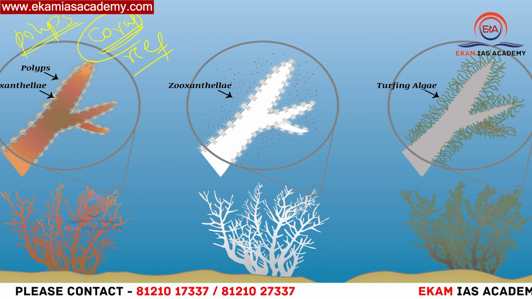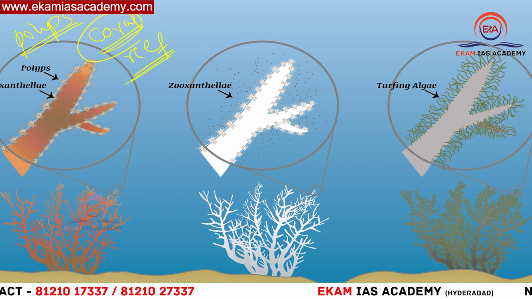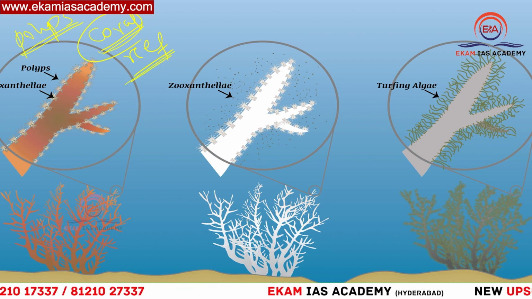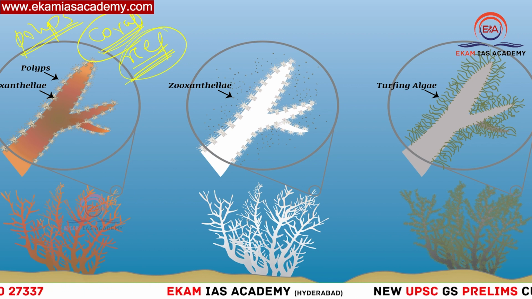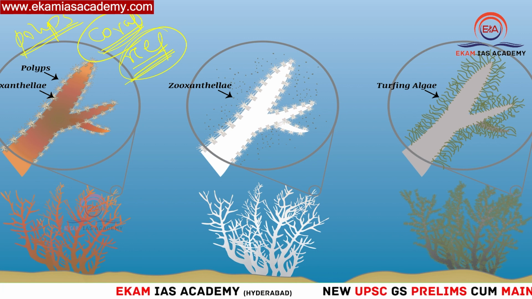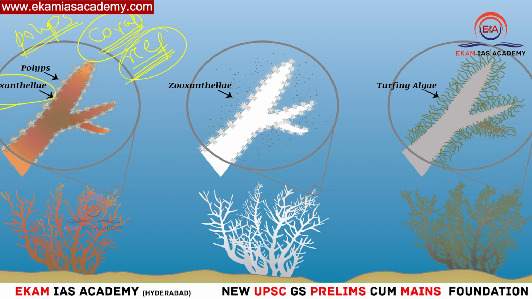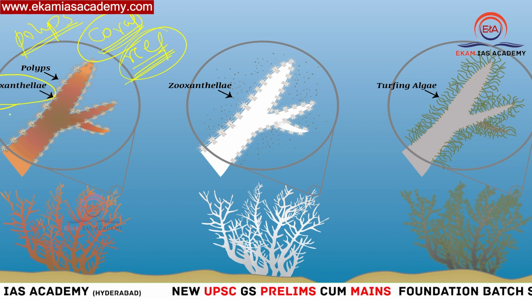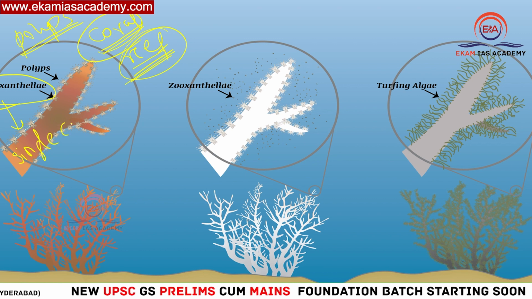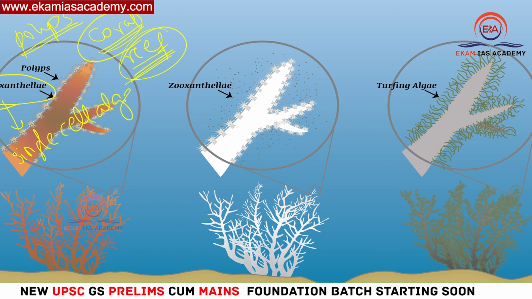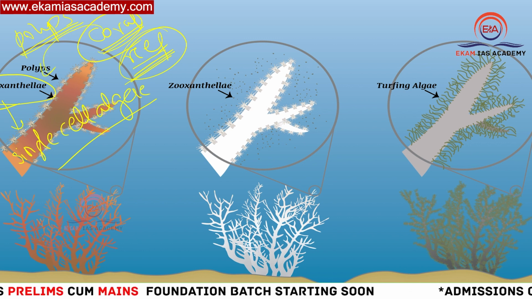These polyps live in calcium carbonate structures, or limestone structures, which are called coral reefs. Reefs are nothing but physical structures. Polyps are corals. For the existence of corals, you need another organism, that is zooxanthellae. What is zooxanthellae? Zooxanthellae is a single cell algae. This single cell algae is helping the coral, and the coral is also helping zooxanthellae.